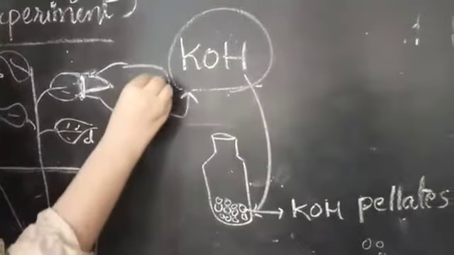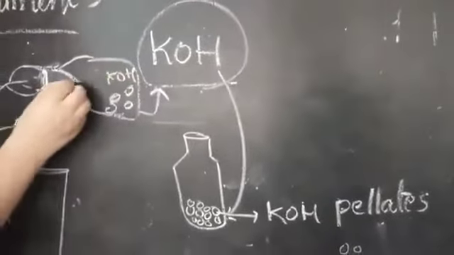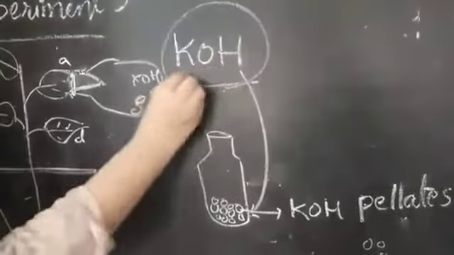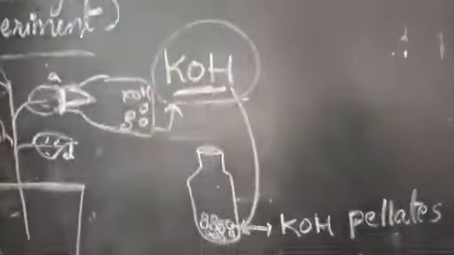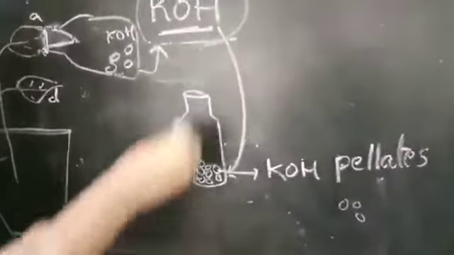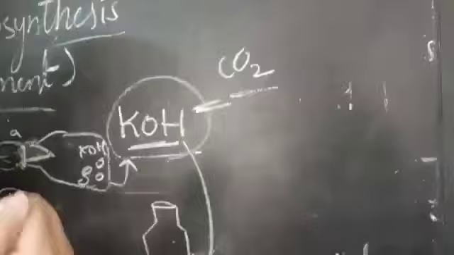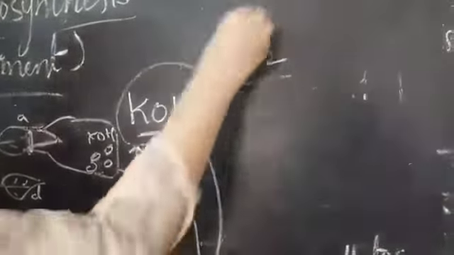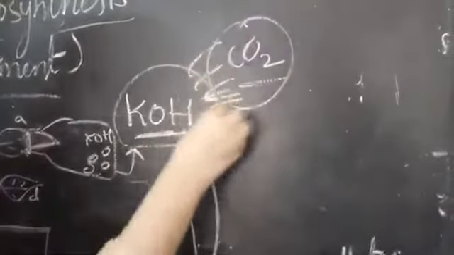Now KOH is exposed only to this part of the plant, that is, to leaf A. Now what is the specialty of KOH, teacher? Why do we need to add this? Why can't we add another solution? Because KOH solution has a special property. It will absorb, see, plants absorb water. Exactly like that, our KOH solution absorbs CO2. It will capture the CO2 gas.